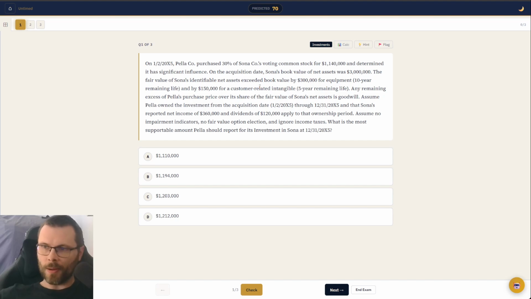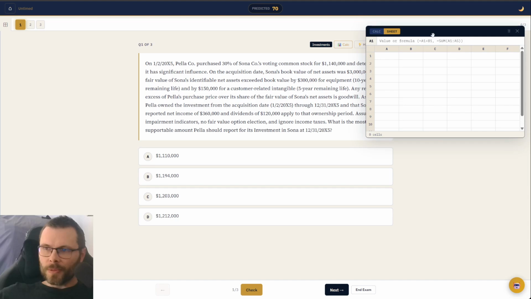Most likely, that's probably what the question's asking because I see a lot of numbers here. But let's see what is the most supportable amount Pella should report for its investment in Sona at the end of the year. Okay, so this one we're going to have to actually do some calculations on. And I'll pull up the spreadsheet because that's what I like working in most.